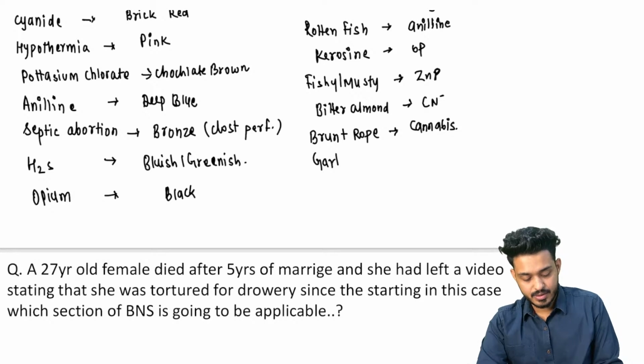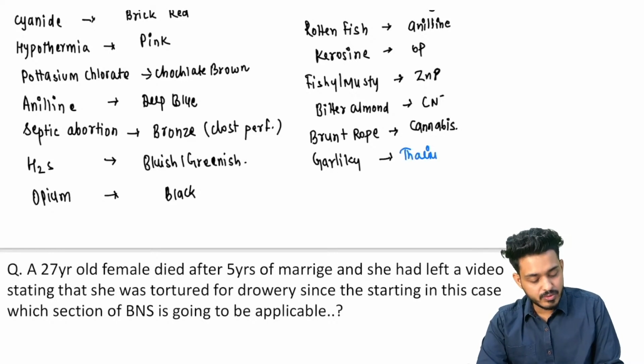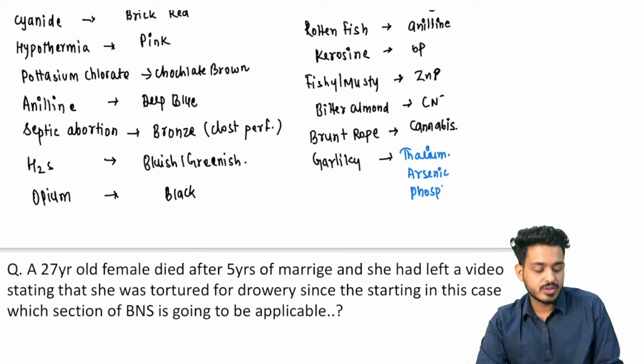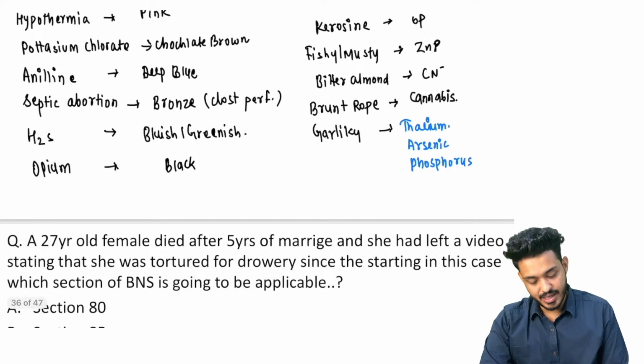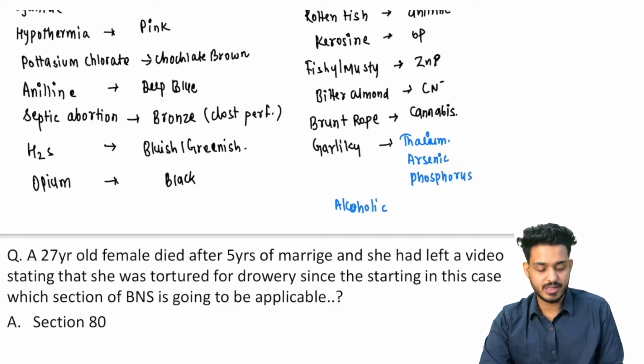Garlicky is important. Multiple times they have asked you, right? So you can remember TAP: T for thallium, A for arsenic, and P for phosphorus. These three will be having what? Garlicky smells, right? And if the person is having alcohol toxicity, you can remember alcohol is going to show you a fruity smell. Fruity or sweet smell will be there.